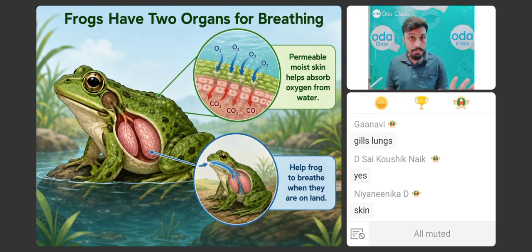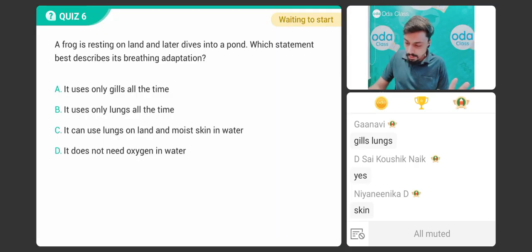Did you understand, children? Then let's solve one question. Everyone is saying yes sir, yes sir. You understood very well. Then let's solve one question. A frog is resting on land. Listen, a frog is resting on land and later dives into a pond. Which statement best describes its breathing adaptation?